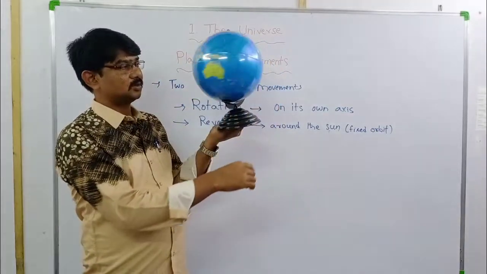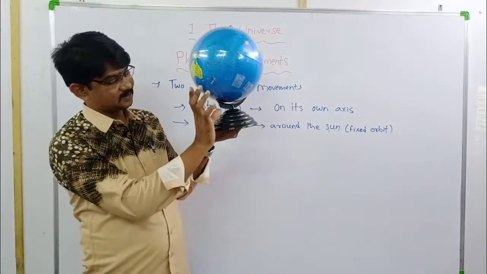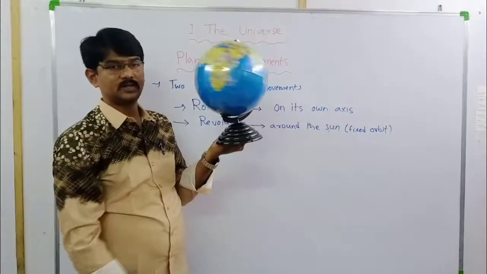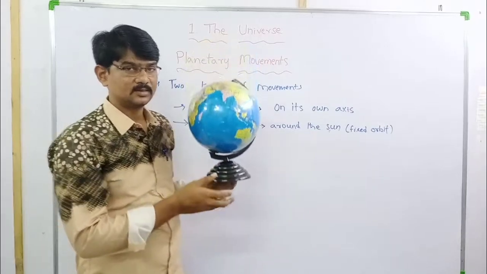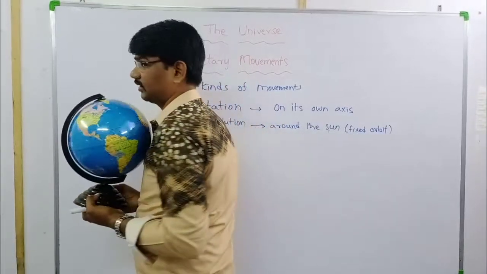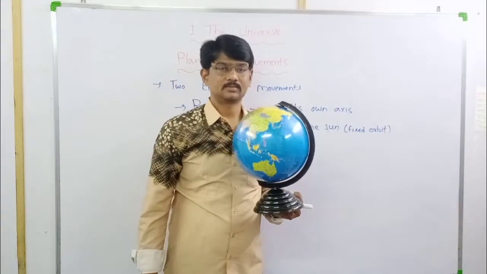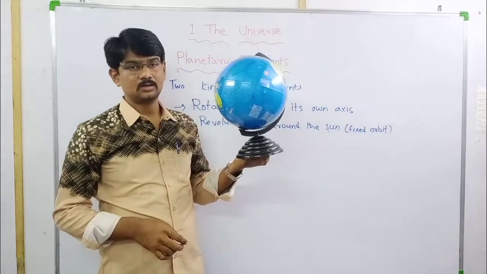Yes, this is rotating. Where is it rotating? On its axis. Yes, on its axis. This is rotation. It is moving by itself like this. Moving on its own axis is called rotation.